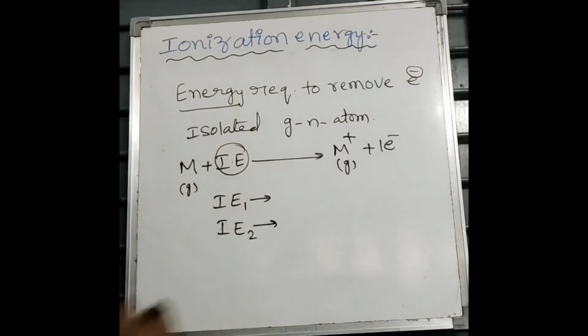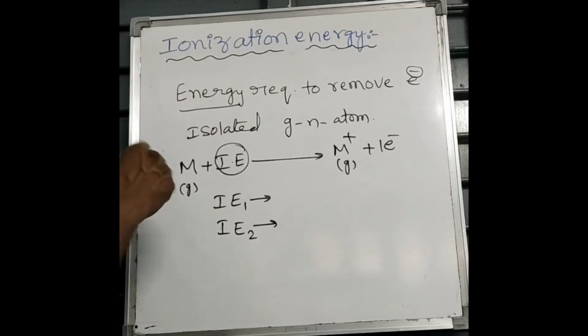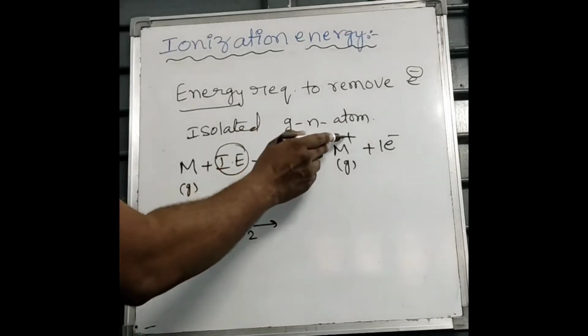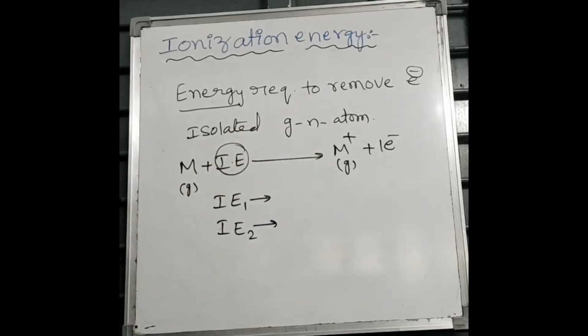Second ionization energy means what? The minimum amount of energy required to remove the next electron from an isolated gaseous neutral atom, or the electron which is present in the unipositive gaseous ion.